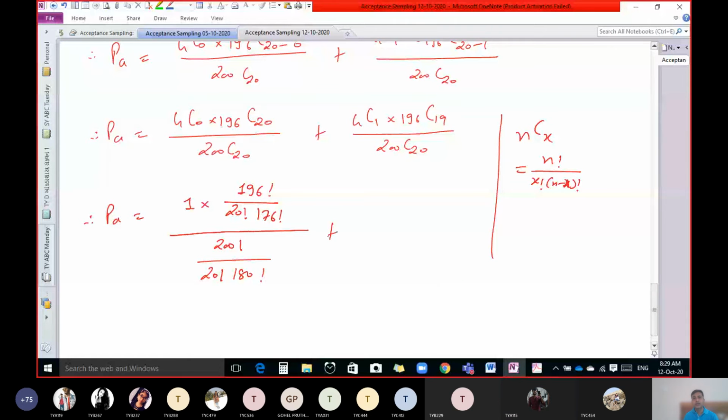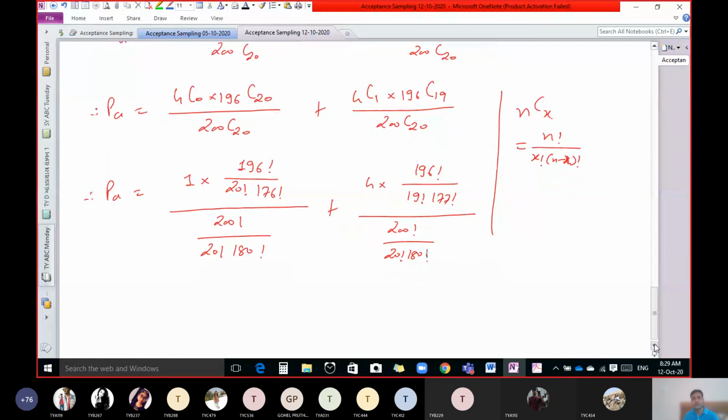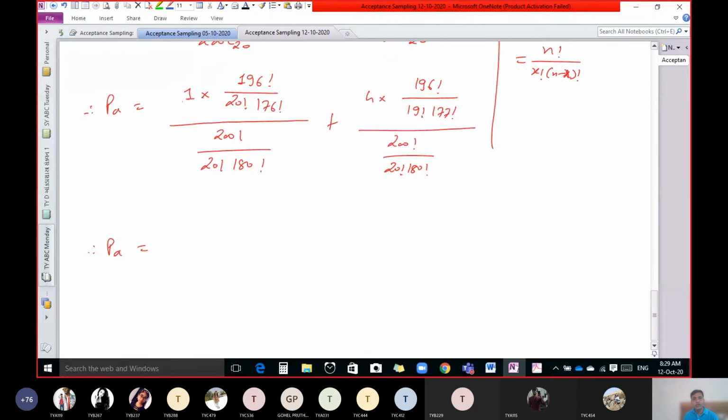Perfect. Plus, what is 4C1? 4. Okay, simplify 196C 19. 196 factorial upon 19 factorial into 196 minus 19, 177 factorial. And same thing here, 200 factorial upon 20 factorial into 180 factorial. Okay, now let us simplify this. Therefore, P of A, no need to write this one.